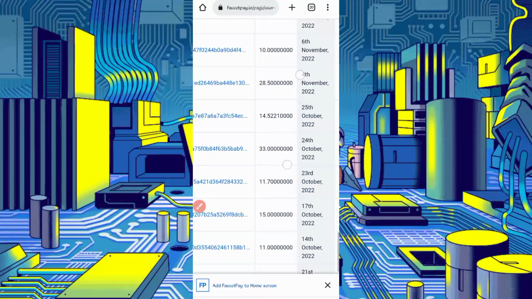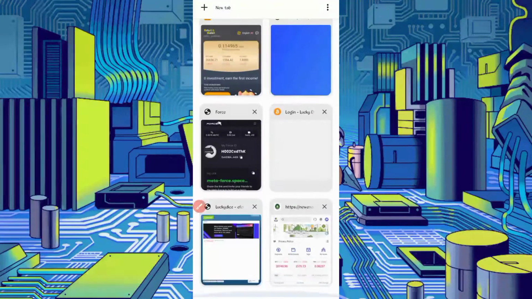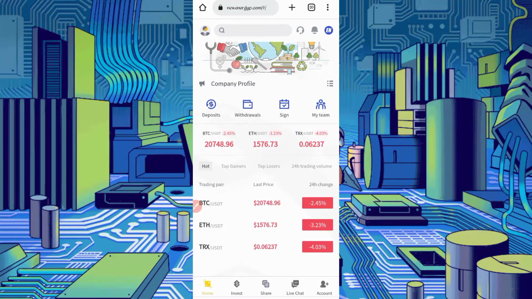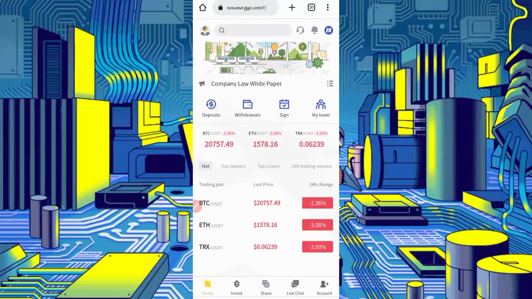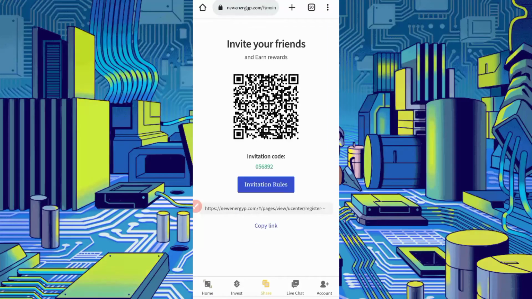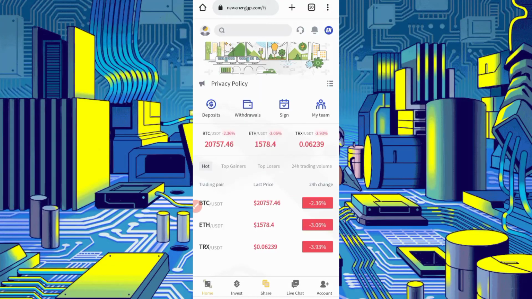You can use this website. So now go back to the website. If you want to earn more USDT from this website, so invite your friends. Share is the best option to earn more income from this website. Okay, you can copy this address and invite on different platforms to generate your referrals.